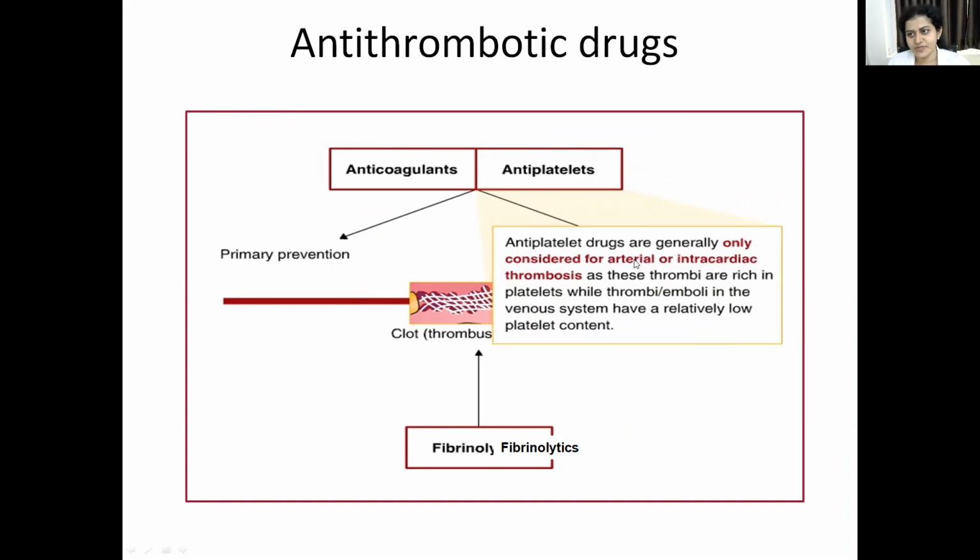Why are they mostly prescribed for arterial thrombi? Because these arterial thrombi are rich in platelets, whereas the thrombi and emboli in the venous system have a very low platelet count. So antiplatelet drugs are least effective for treatment of venous thrombi. Mostly they are indicated for arterial thrombus.